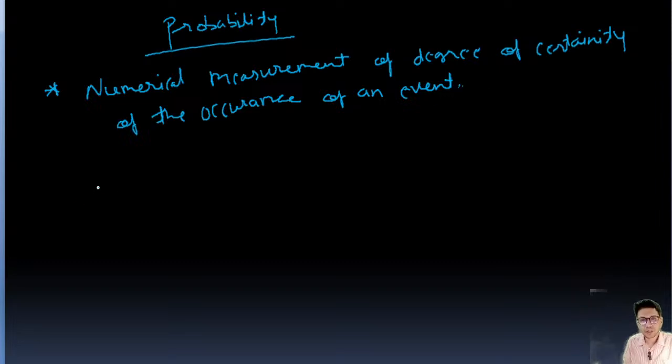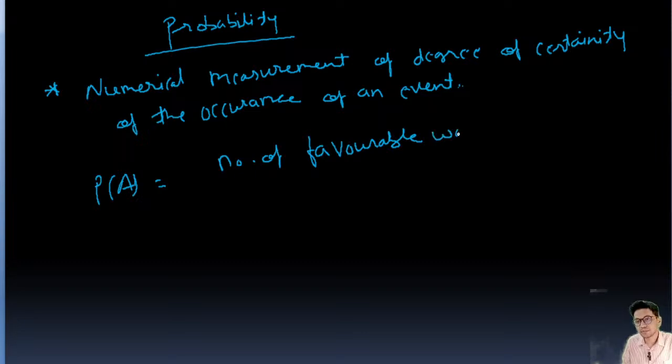Or mathematically we can write P(A) equal to, that is probability, the number of favorable ways upon the total number of ways.